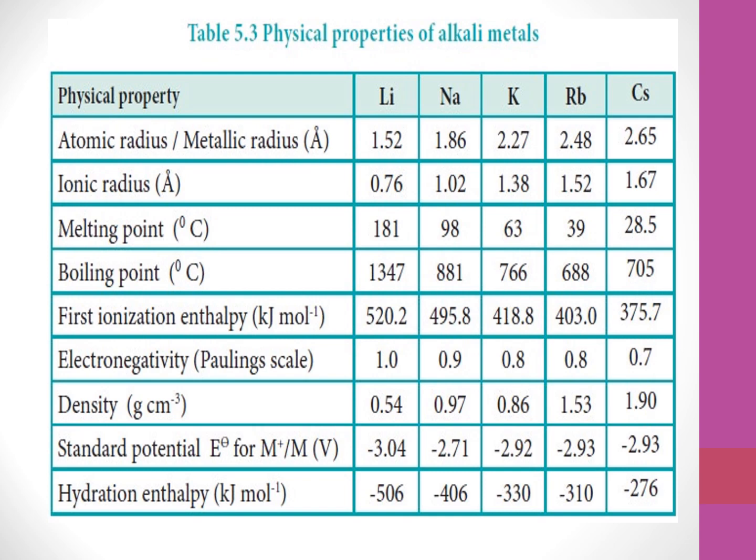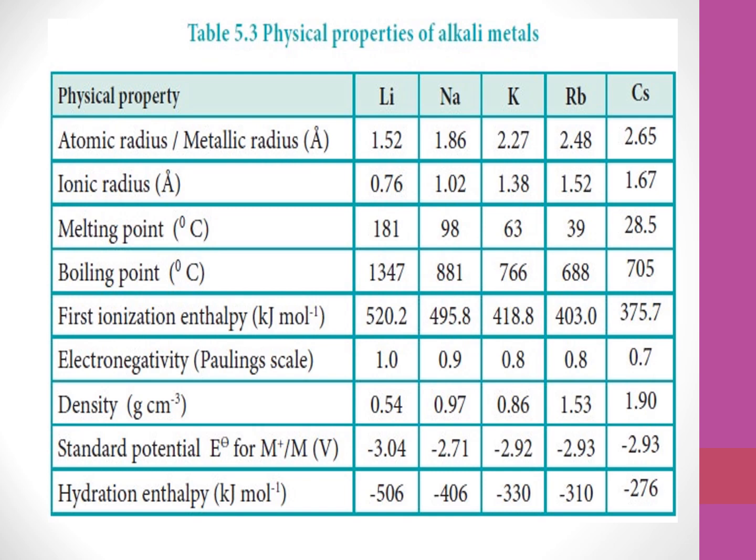Next, the ionization enthalpy. Alkali metals have the lowest ionization enthalpy compared to other elements in the respective period. As we go down the group, the ionization enthalpy decreases due to the increase in atomic size. In addition, the number of inner shells also increases, which in turn increases the magnitude of the screening effect, and consequently the ionization enthalpy decreases down the group.